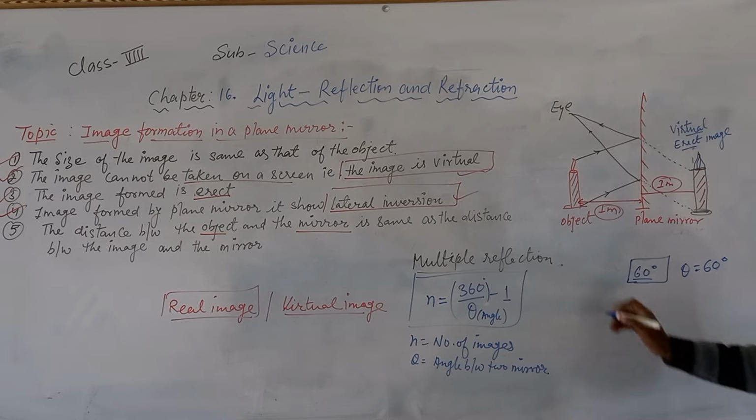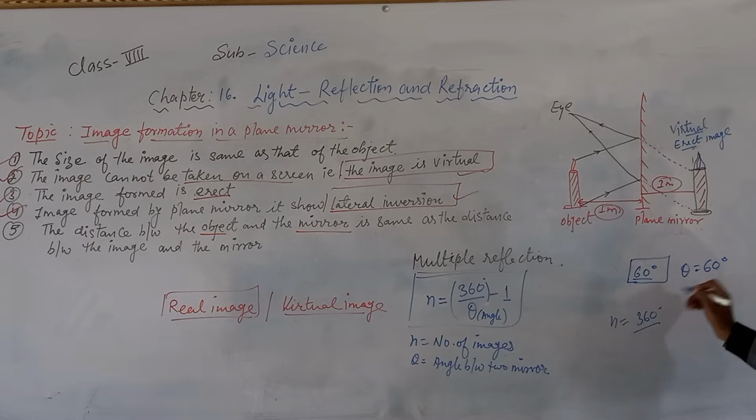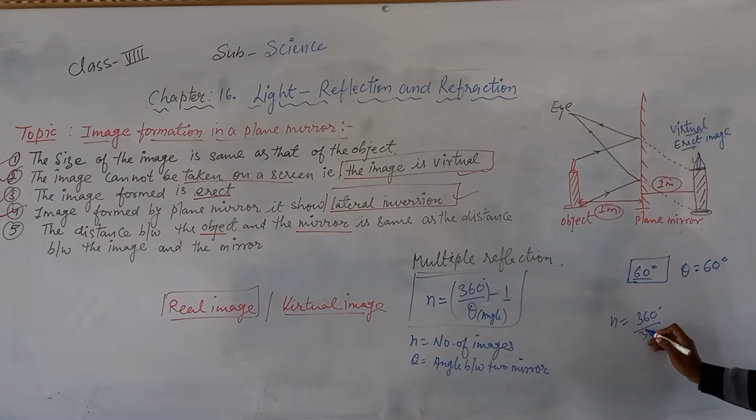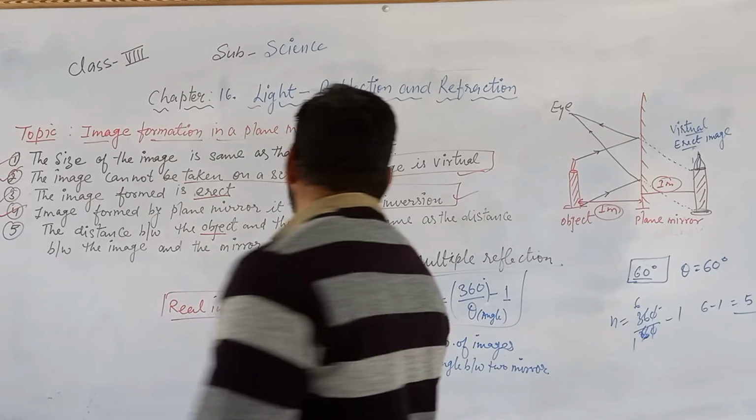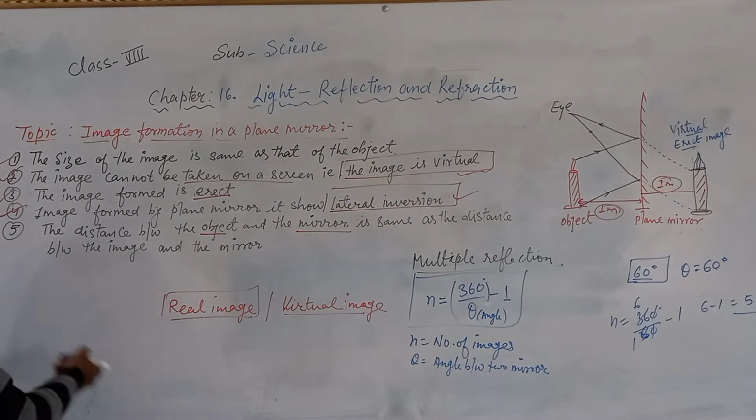So this theta is equal to 60 degrees, and we have the formula n is equal to 360 divided by theta, which means 360 divided by 60, minus 1. So 6 1 is 6, 0 0 cancel, 6 1 is 6, and 6 6 are 36. So 6 minus 1 means 5 images. How many images are formed? 5 images are formed.